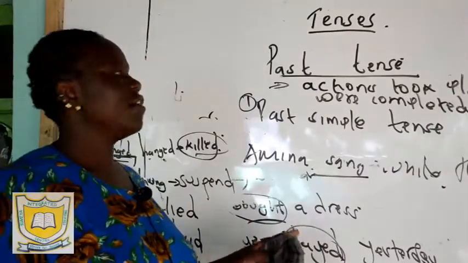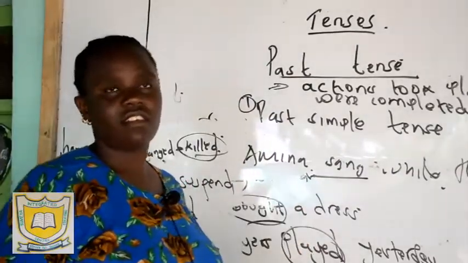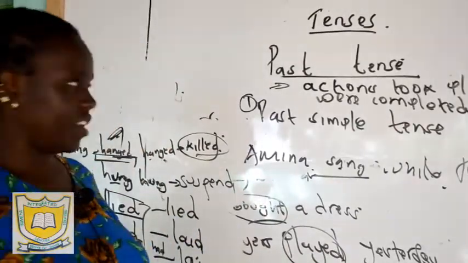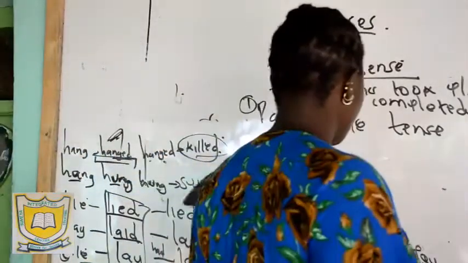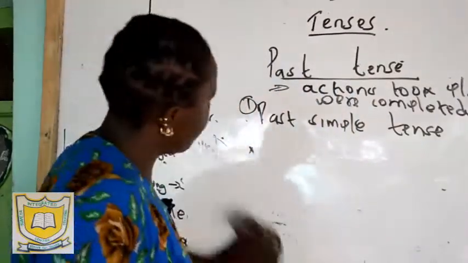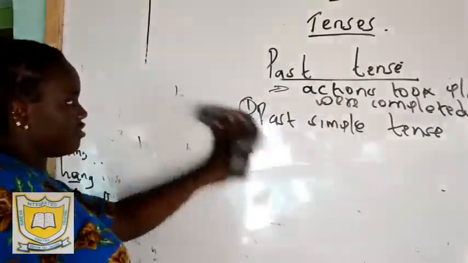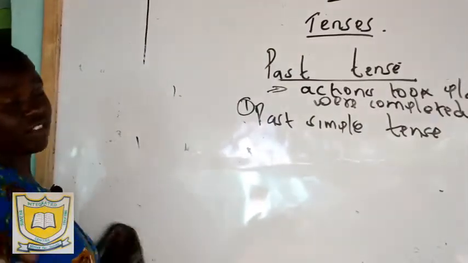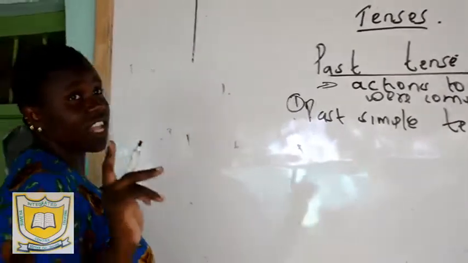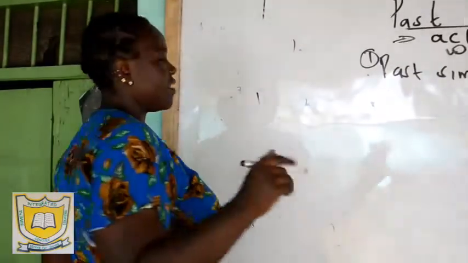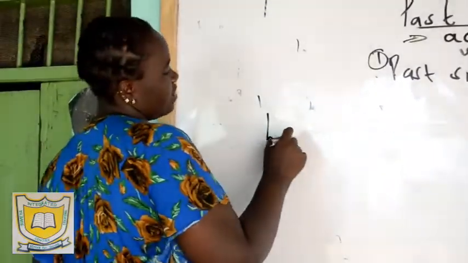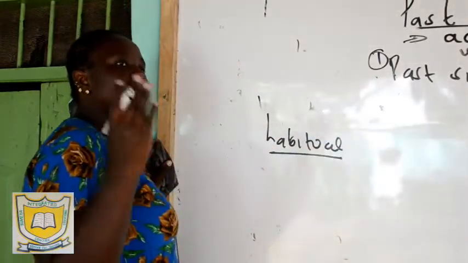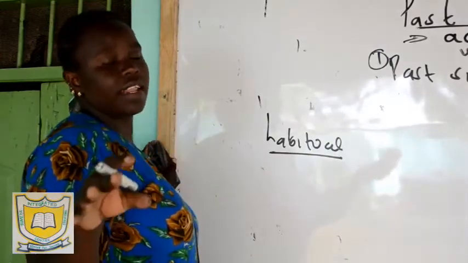Now, you can also use the past simple tense to show a habitual action that takes place in the past. He ate mangoes every day. For example, if you talk of habitual actions, we talk about the present simple tense. But you can also use the past tense to show habitual actions, like a habitual action that took place in the past. If I say it is a habitual action, what I mean is it used to occur in the past, like on a day-to-day basis.